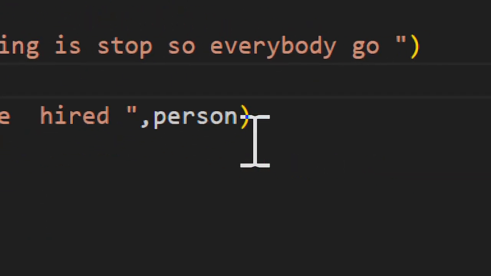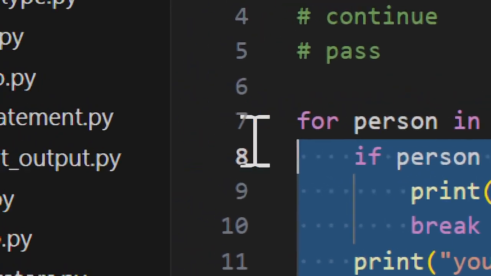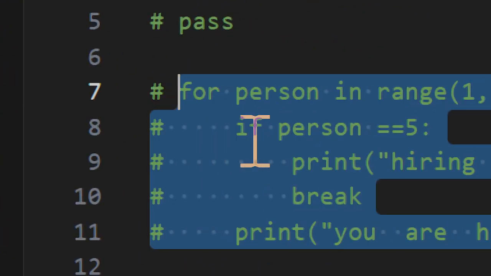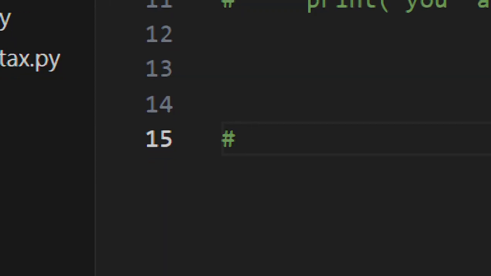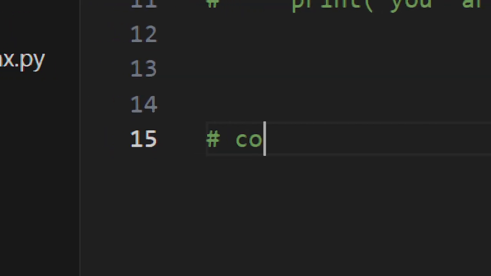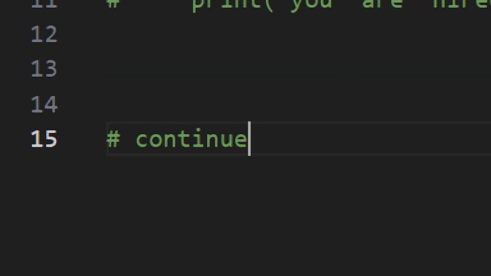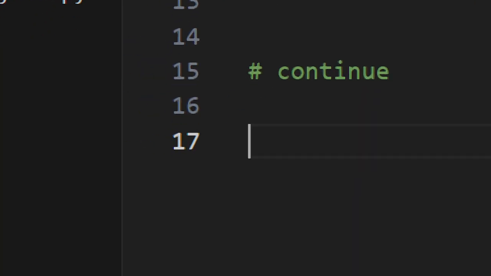So first you learn this. The next concept is continue, C O N T I N U E. In a real world scenario, continue is used when the condition is satisfied: skip from one block to another block.